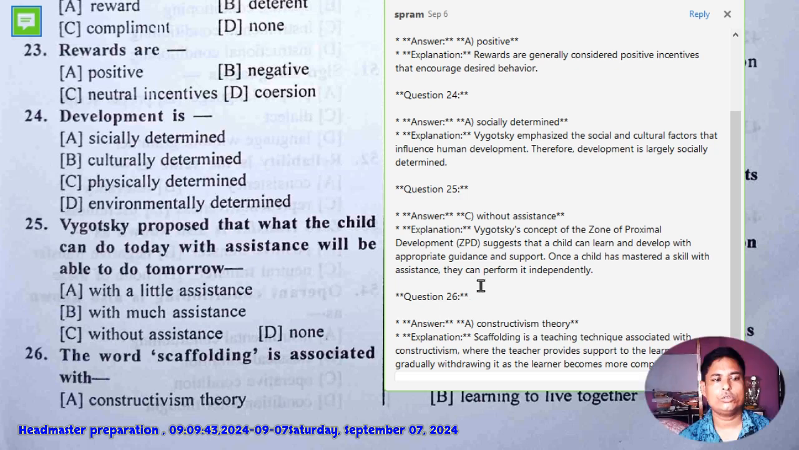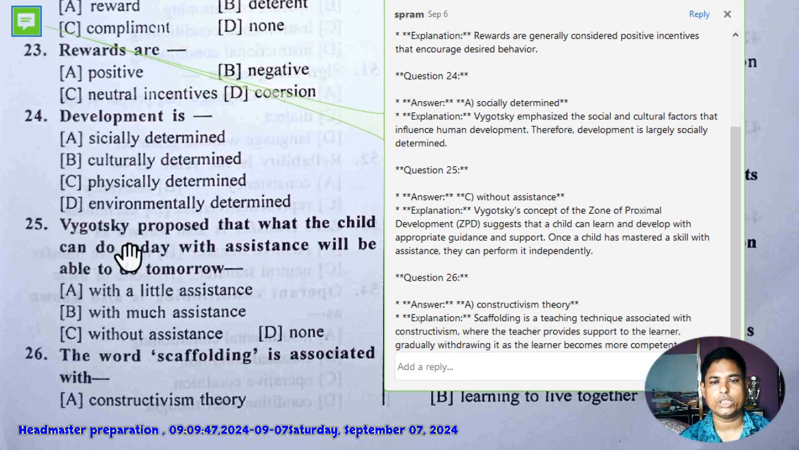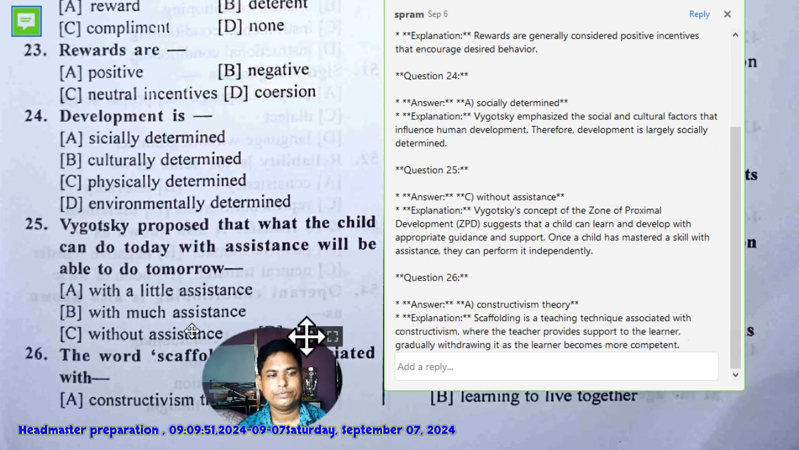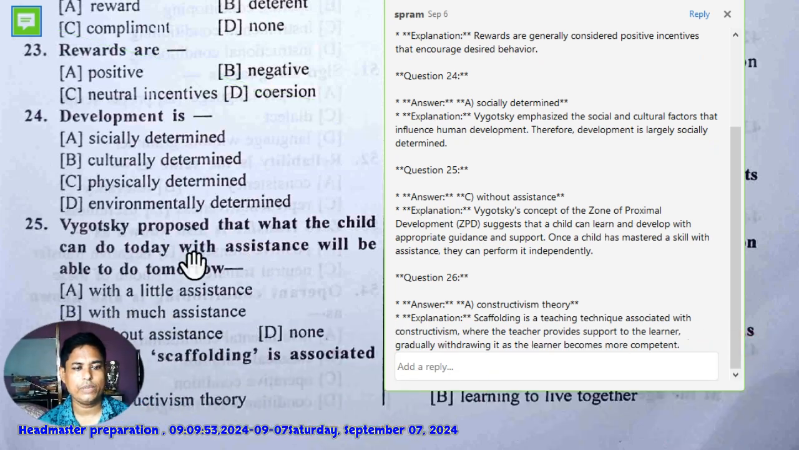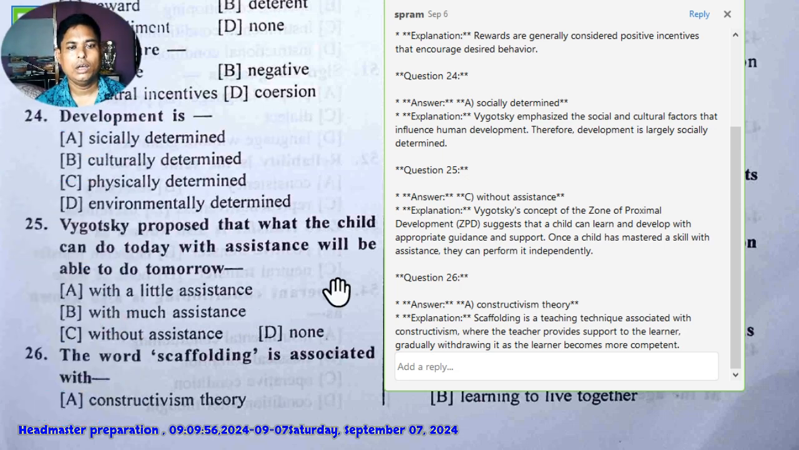Today, the discussion is going from question number 25. Question number 25 is here. Vygotsky proposed that what the child can do today with assistance will be able to do tomorrow.